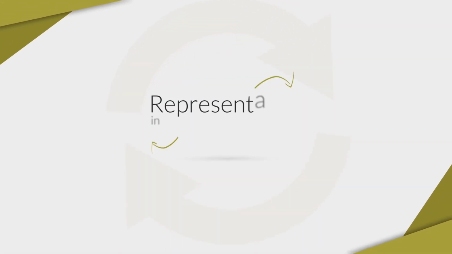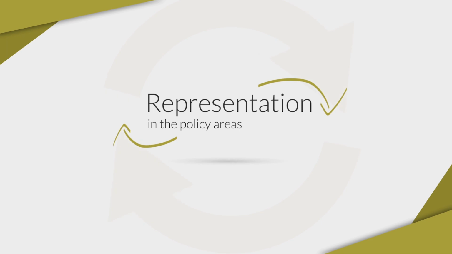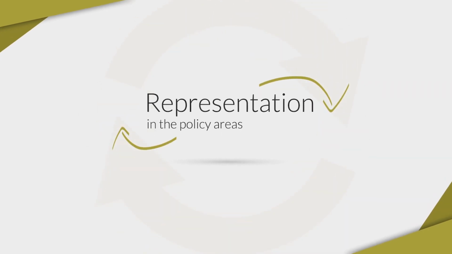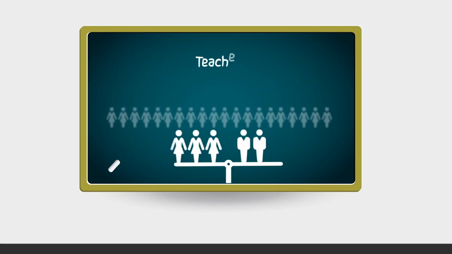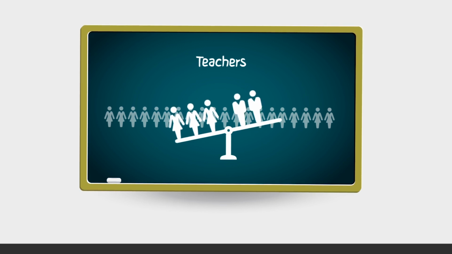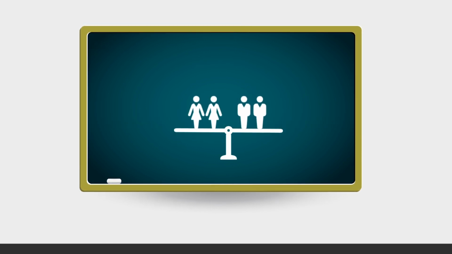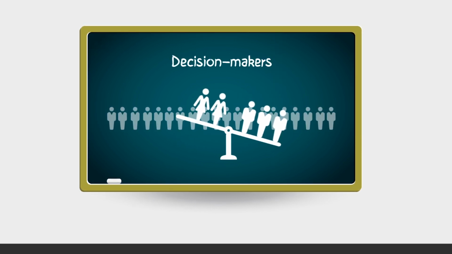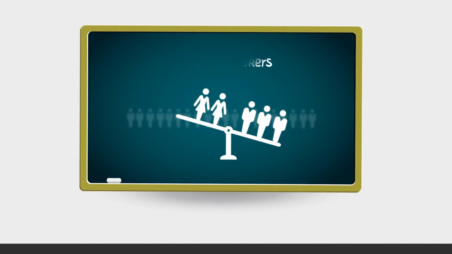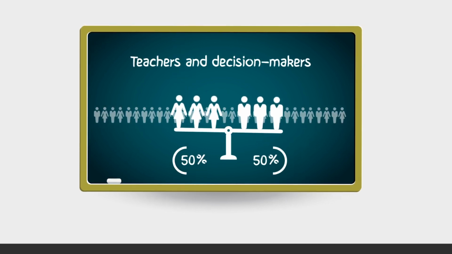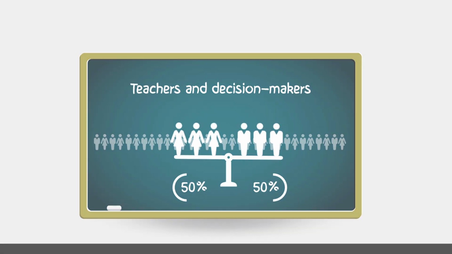The second dimension to consider is the gender representation in the policy areas. In education, it would be important to look at the proportion of women and men teachers, and the proportion of women and men in decision-making positions at top levels in tertiary education.